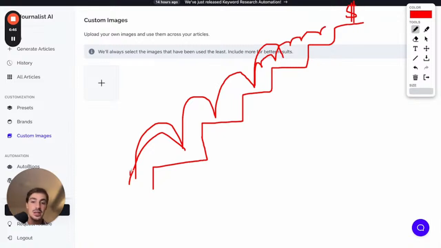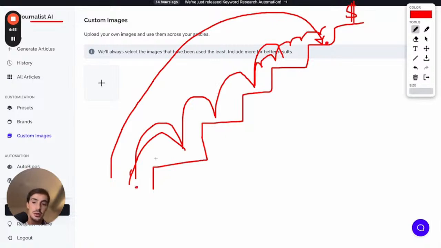There's a bunch of steps you need to do before, all manually. And with tools like Journalist, you skip all these steps and you're up here, right? You start from up here, while if you were to do it manually, you start from down here. Even if you were to use ChatGPT, you would start from down here, I guess, not as up here as Journalist, because it does all for you.